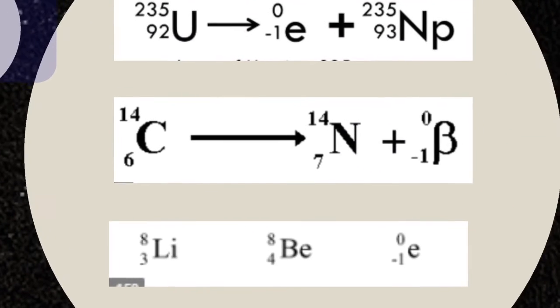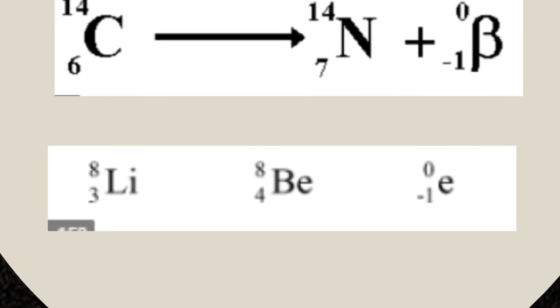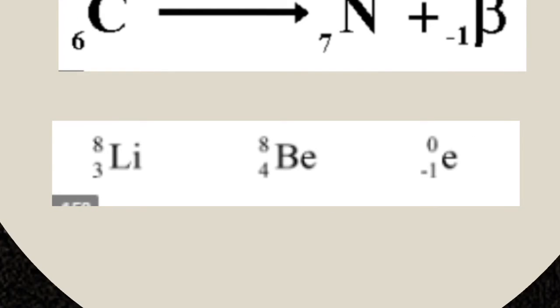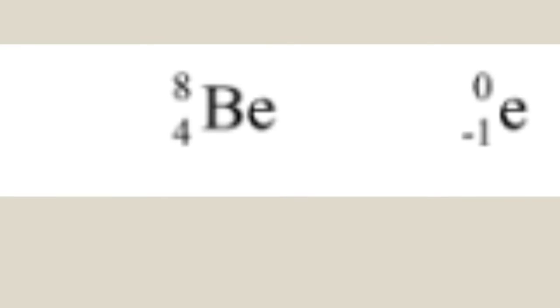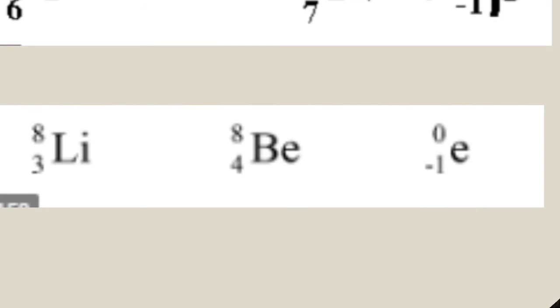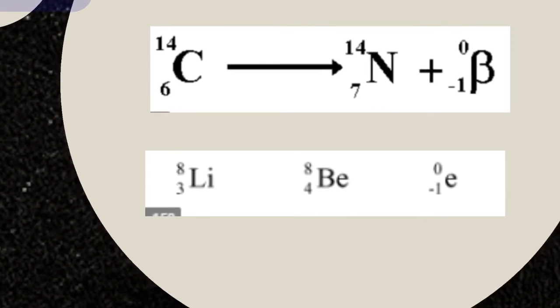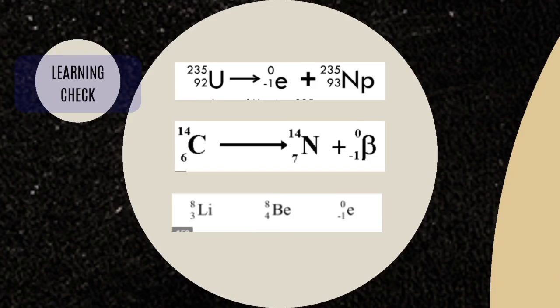Another example: lithium-8 has an atomic number of 3. It yields beryllium, which has an atomic number of 4. Since the charge of an electron is negative, there has been a gain of an electron in this part of the equation. So 4 minus 1 is equal to 3, but the mass number remains unchanged.